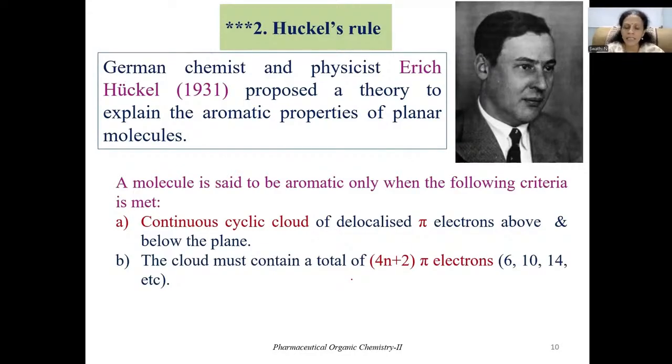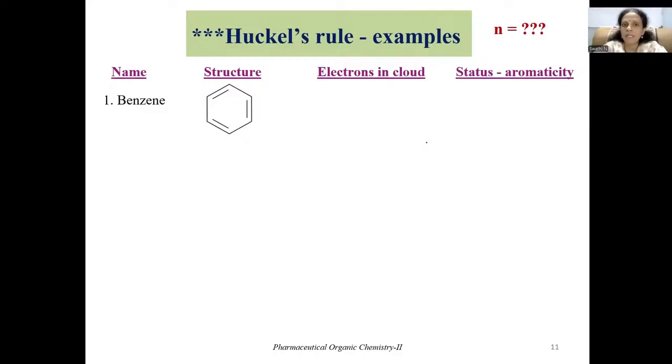That means either 6, 10, 14, 18, 22 number of electrons can be present in the cyclic cloud. Then the molecule is said to be aromatic in nature. Now let's see a few examples of aromatic compounds and how they obey Huckel's rule. So let's see how benzene is considered to be aromatic as per Huckel's rule.